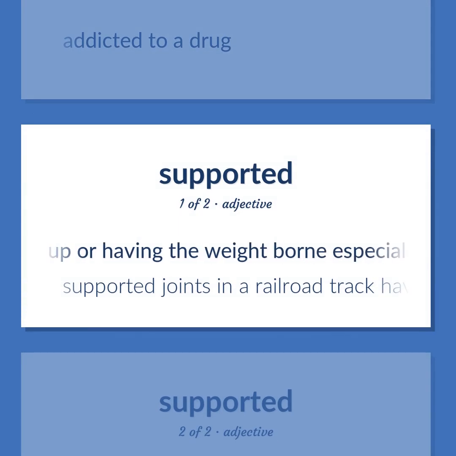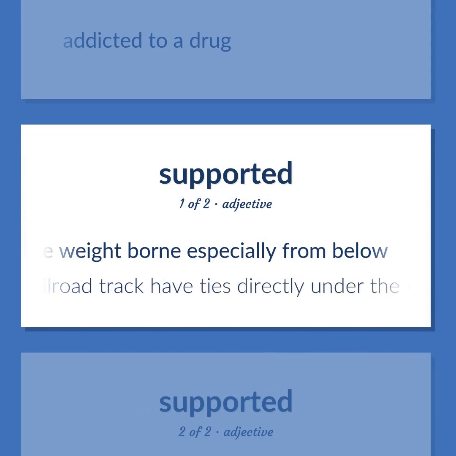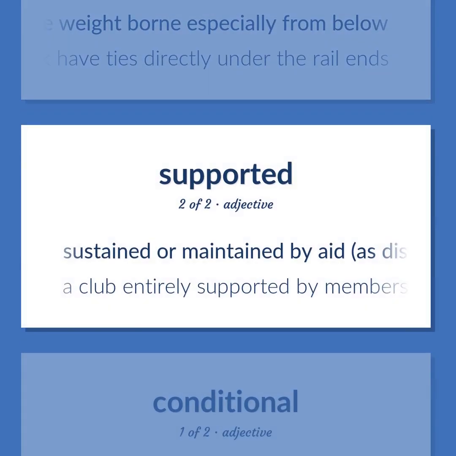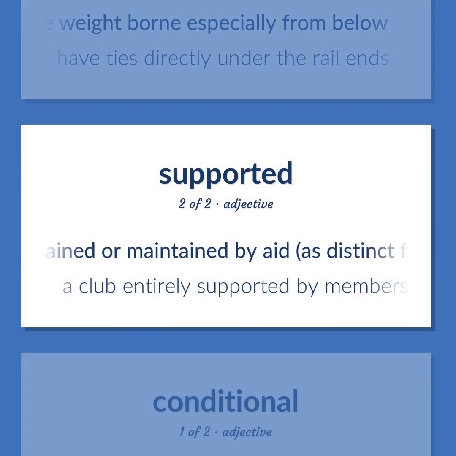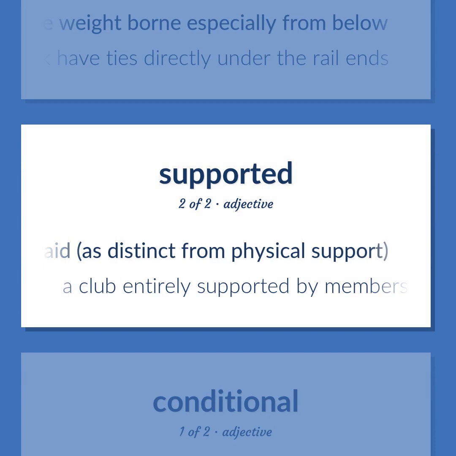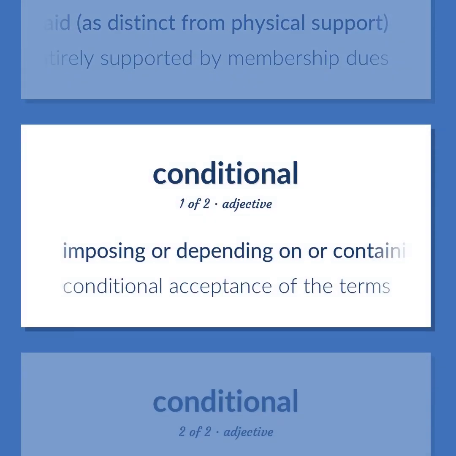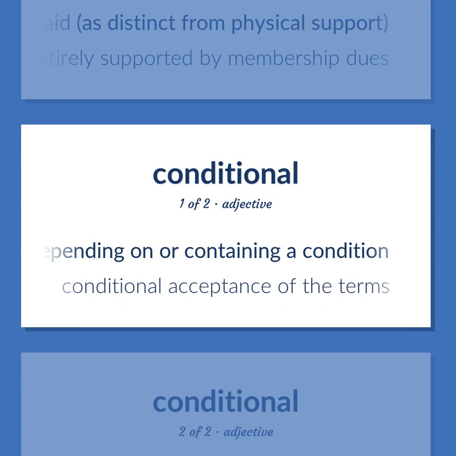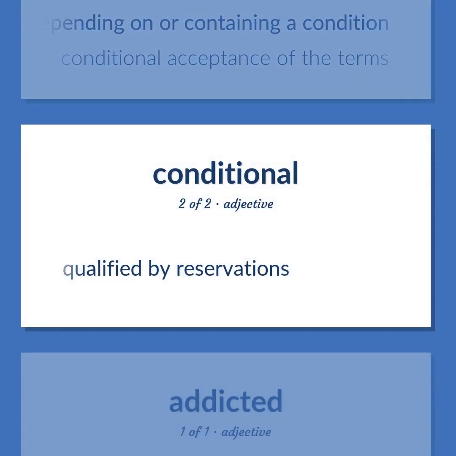Held up or having the weight borne especially from below. Supported joints in a railroad track have ties directly under the rail ends. Sustained or maintained by aid, as distinct from physical support. A club entirely supported by membership dues. Imposing or depending on or containing a condition. Conditional acceptance of the terms. Qualified by reservations.